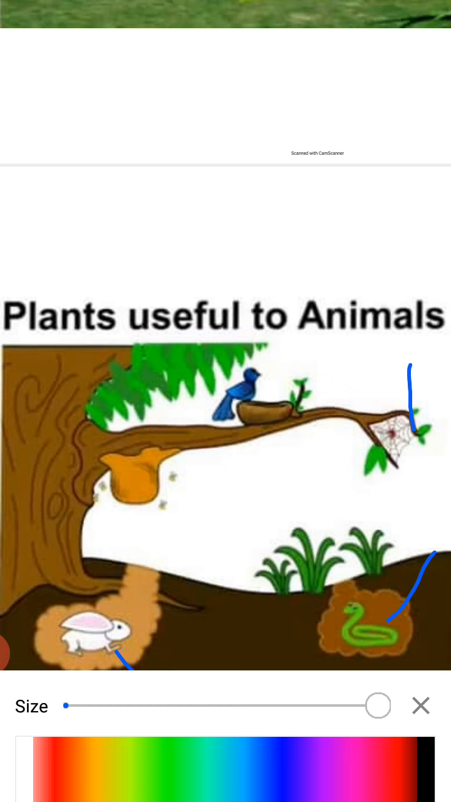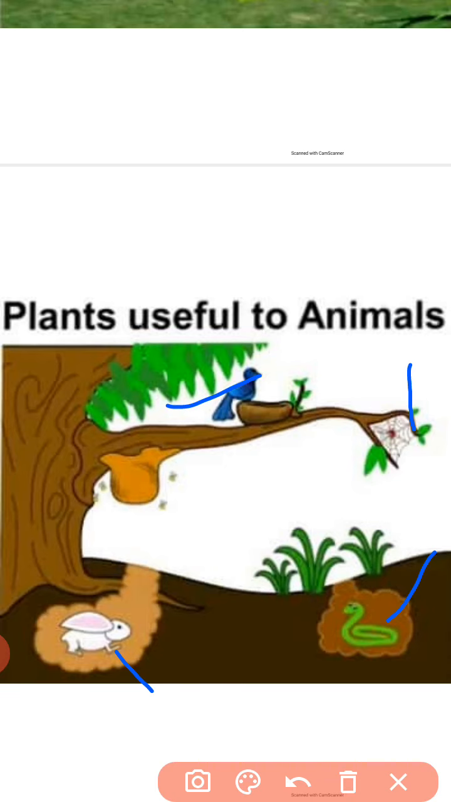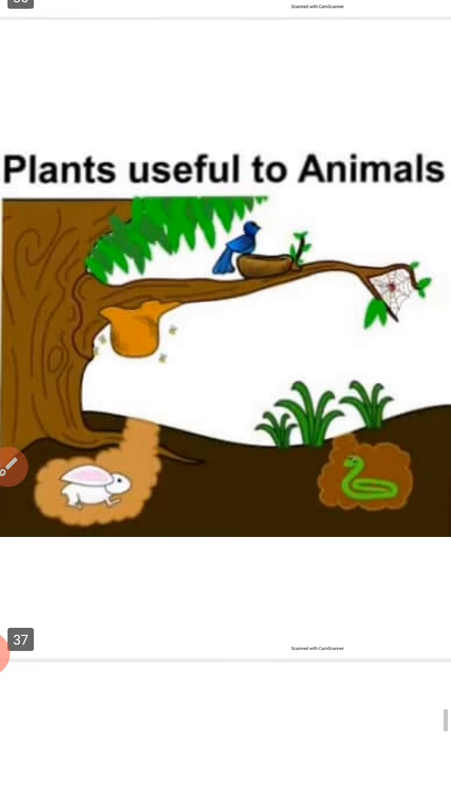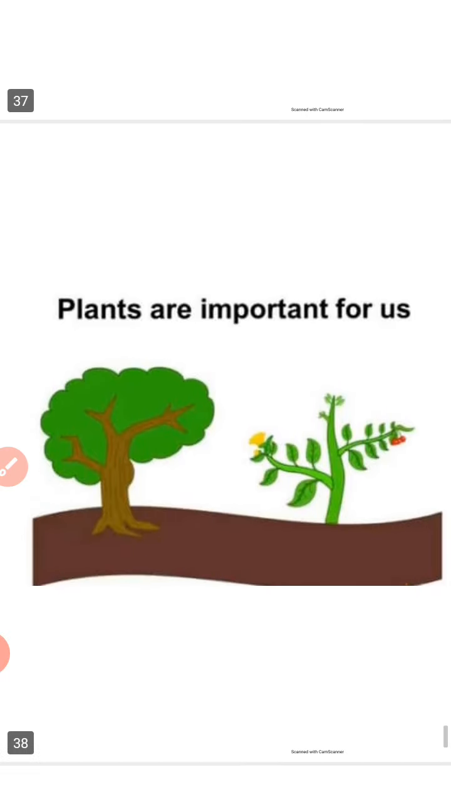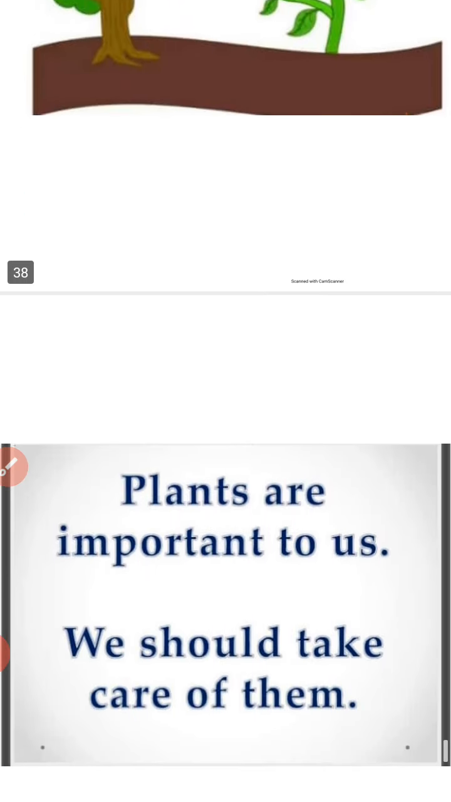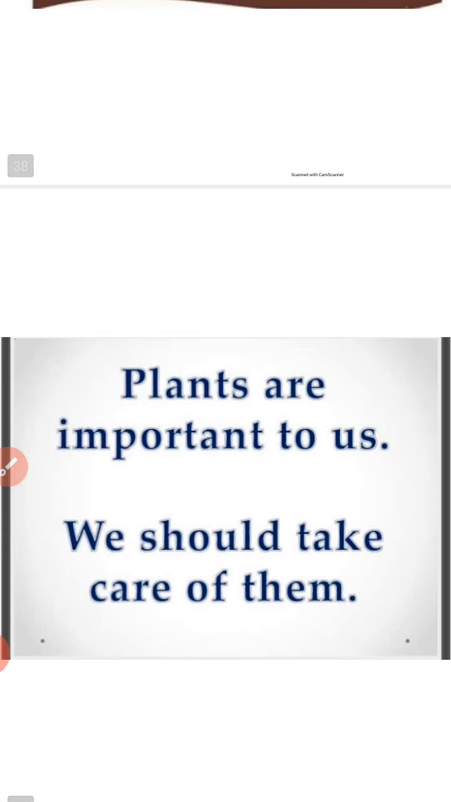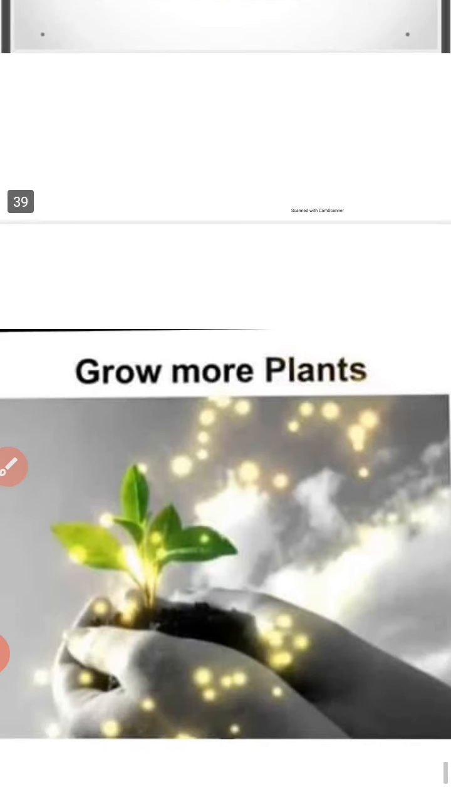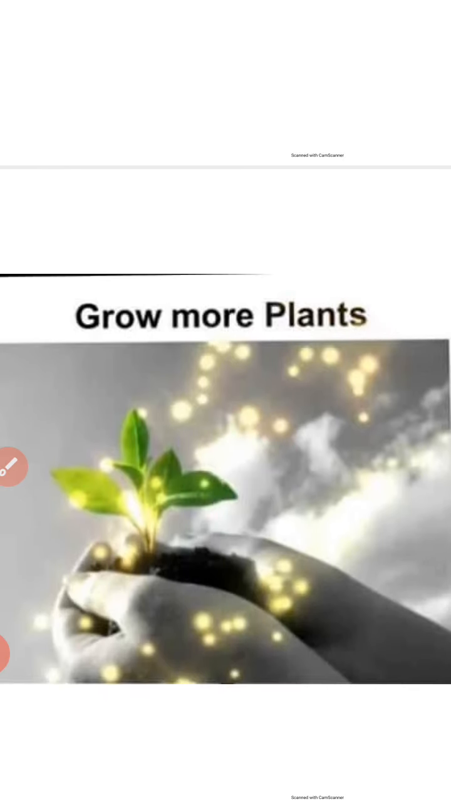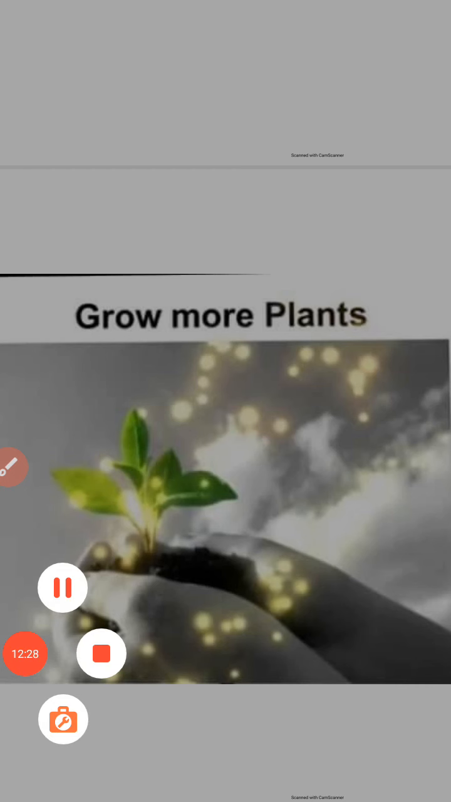right? Spider is there, sparrow is there. They all make a nest, make their burrows under the plants and on the plants. So it is a habitat for them. It's a home to different kinds of animals. So plants are very important for us, and we should take care of them. We should always take care of them, and we need to grow more and more plants so that we can make our earth more green.